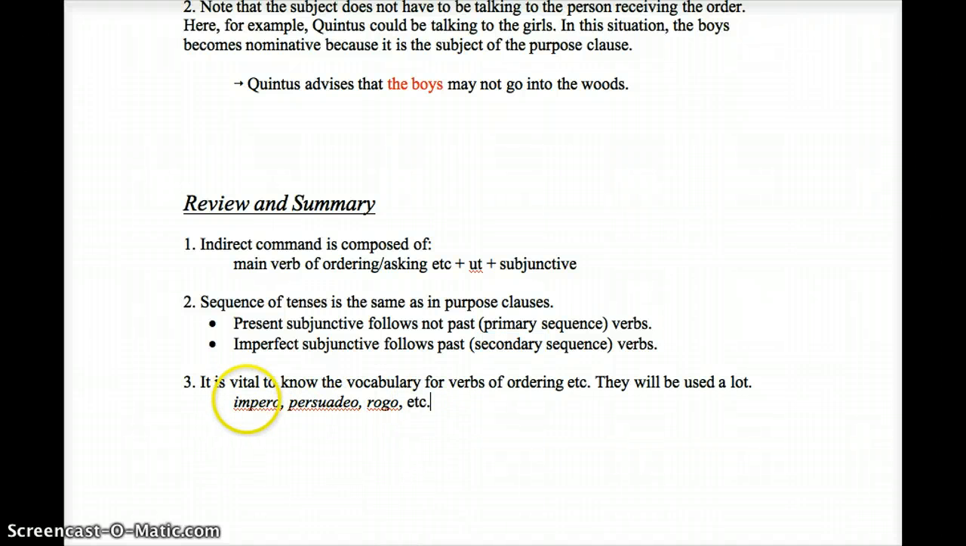And finally, we will work on this as we get into the chapter. It's vital to know the vocabulary for verbs of ordering, asking, etc. They will be used a lot, and they are big signals that an indirect command is coming up. Impero, to order. Persuadeo is another one. That's persuade. Rogo, to ask. Make sure you know those when the time comes.